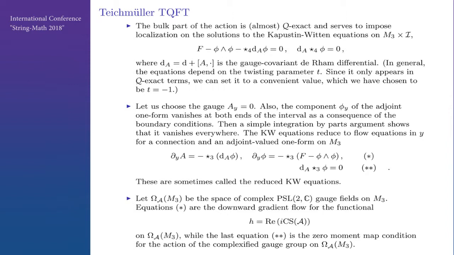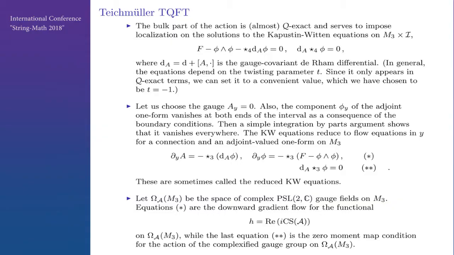The bulk part of the action is almost Q-exact, and these Q-exact terms serve to impose localization onto the Kapustin-Witten equations, which are these equations. So F is the curvature for this gauge field, and this is the gauge covariant Dirac derivative and the 4D Hodge star. And the Kapustin-Witten equations depend on t, and we took t equal to -1, because that will be convenient.